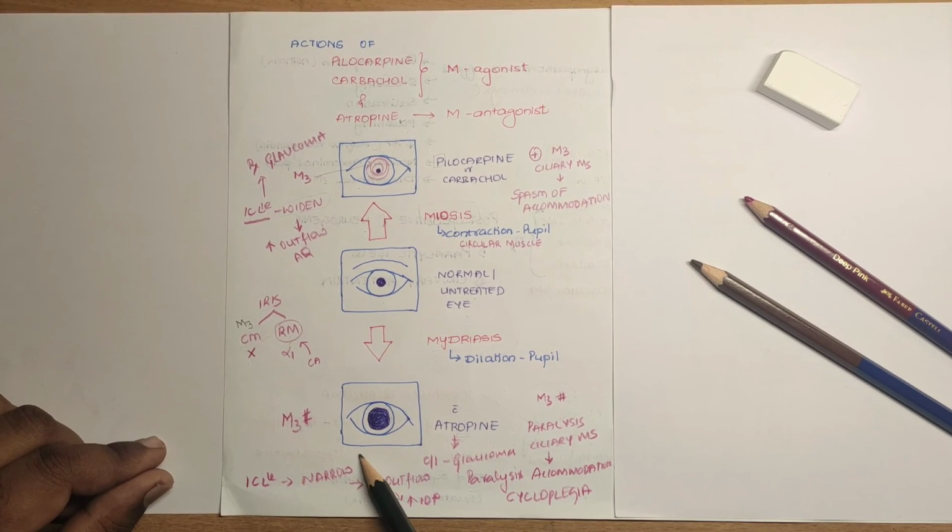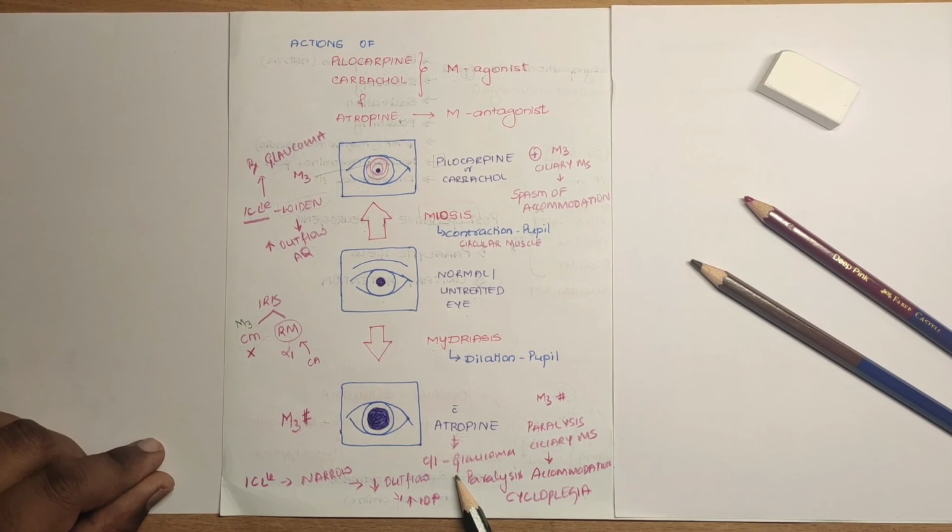Therefore, that angle will become narrow and it closes the aperture of the canal of Schlemm as well as trabecular meshwork, leading to decrease in the outflow. It blocks the aqueous humor outflow, thereby leading to increase in the intraocular pressure. So if you use this in patients who are at risk of glaucoma or patients who had glaucoma earlier, it can precipitate glaucoma. So atropine is contraindicated in case of glaucoma.